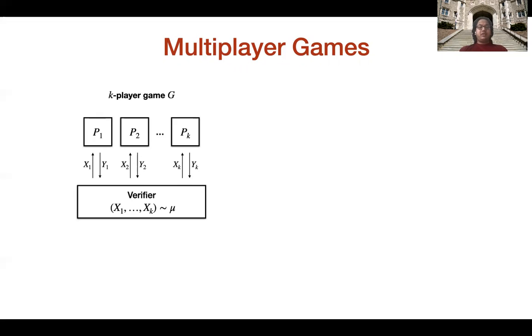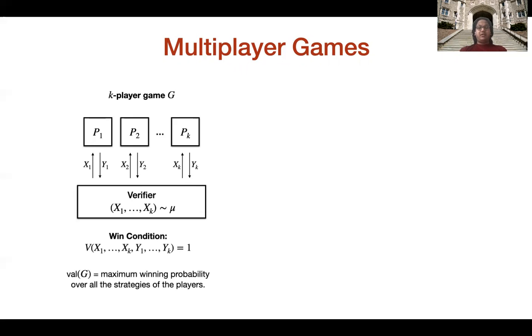The players, based on the questions they receive, output answers and send them to the verifier. For example, p1 sends y1 to the verifier, p2 sends y2, and pk sends yk. The verifier then evaluates a joint predicate of these questions and answers, that is, x1 up till xk and y1 up till yk, and based on this predicate, announces whether the players win or lose. We define the value of the game, denoted by val g, as the maximum winning probability over all the strategies of the players. By a strategy of a player, we mean the function that maps the player's questions to their output.